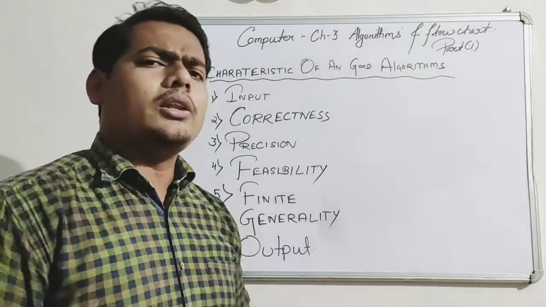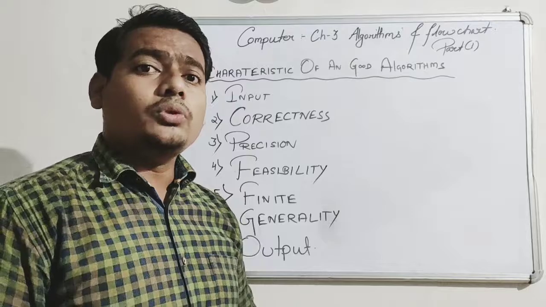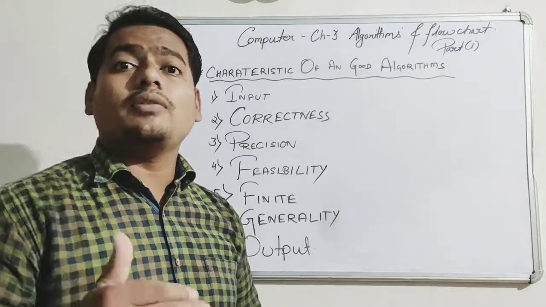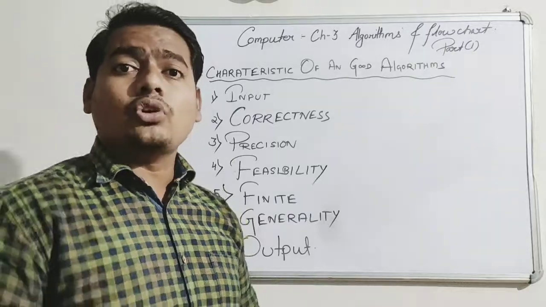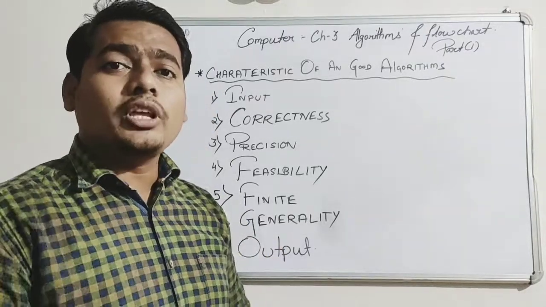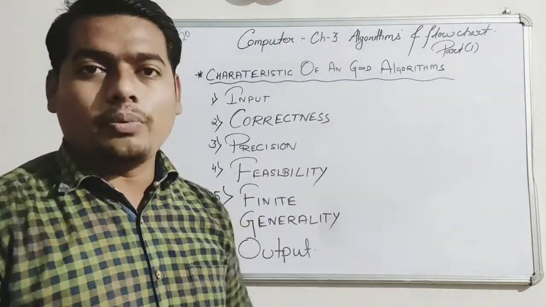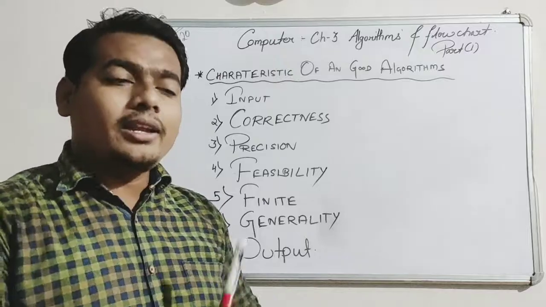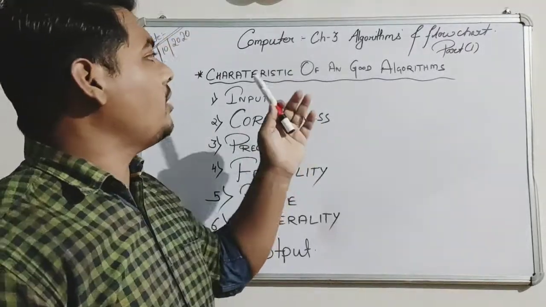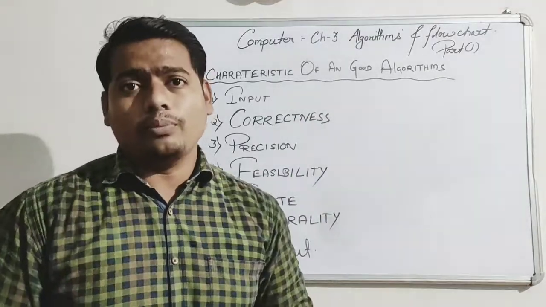If you are doing any algorithm work, algorithm is what I have told you: to solve any problem, you need to follow a process in a step-by-step way. Instructions given in a step-by-step form to solve any problem. So if you want to solve any problem, there should be input also. Without input, there will be no problem. If input is there, then it will solve and show you the output. So the first main characteristic of a good algorithm is that there should be some input.